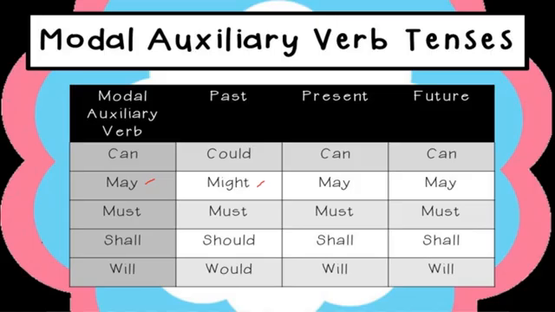Okay, and in the must, in all forms, in all tenses we use must as it is. Shall, in the present and future we use shall, and in the past it becomes should. And will, in the past it becomes would, and in the present and future will remains as it is, will. Remember, only the past tense changes. Okay, here you can see only past tense changes and present and future remains as it is.